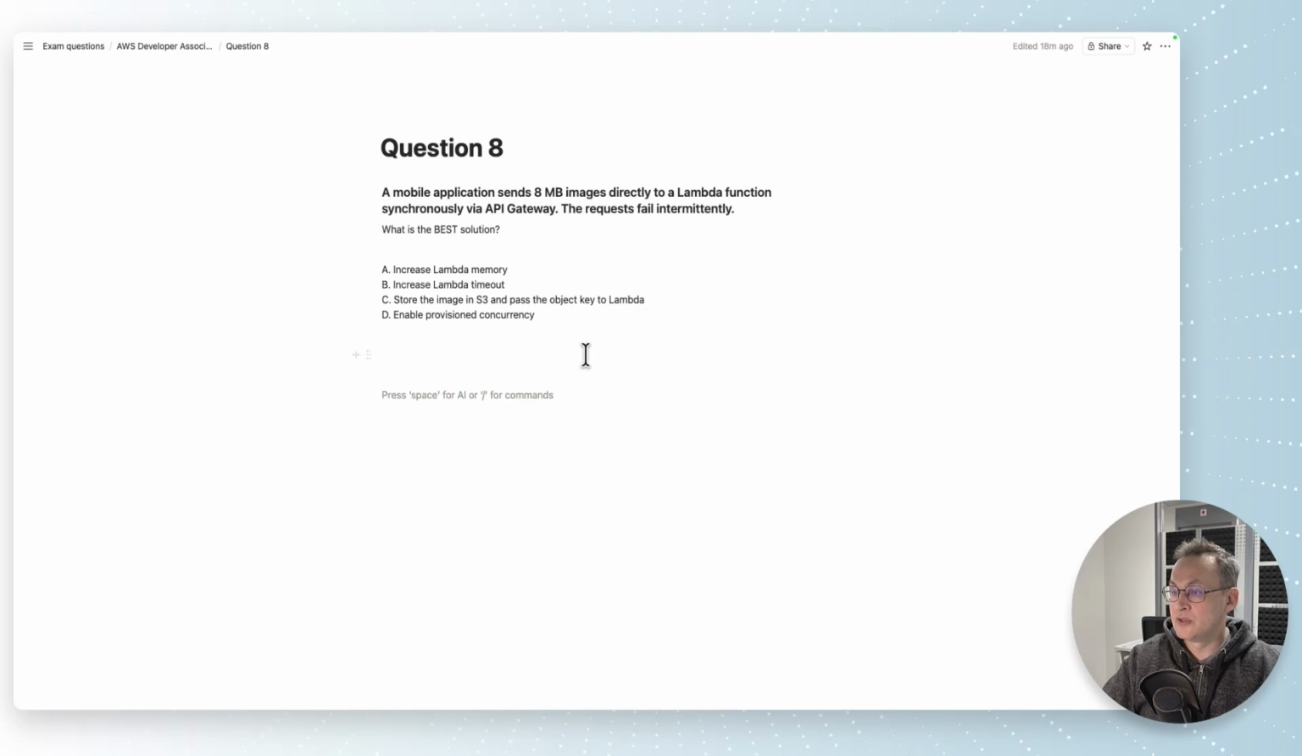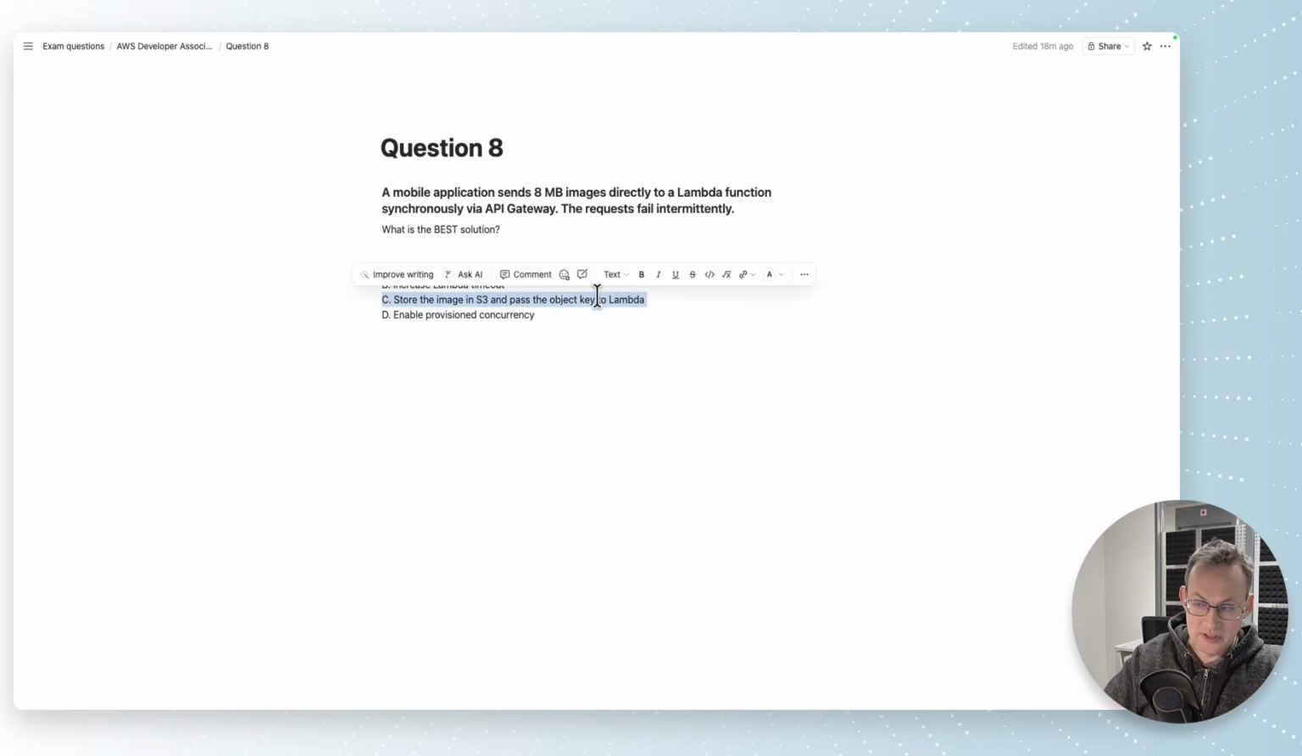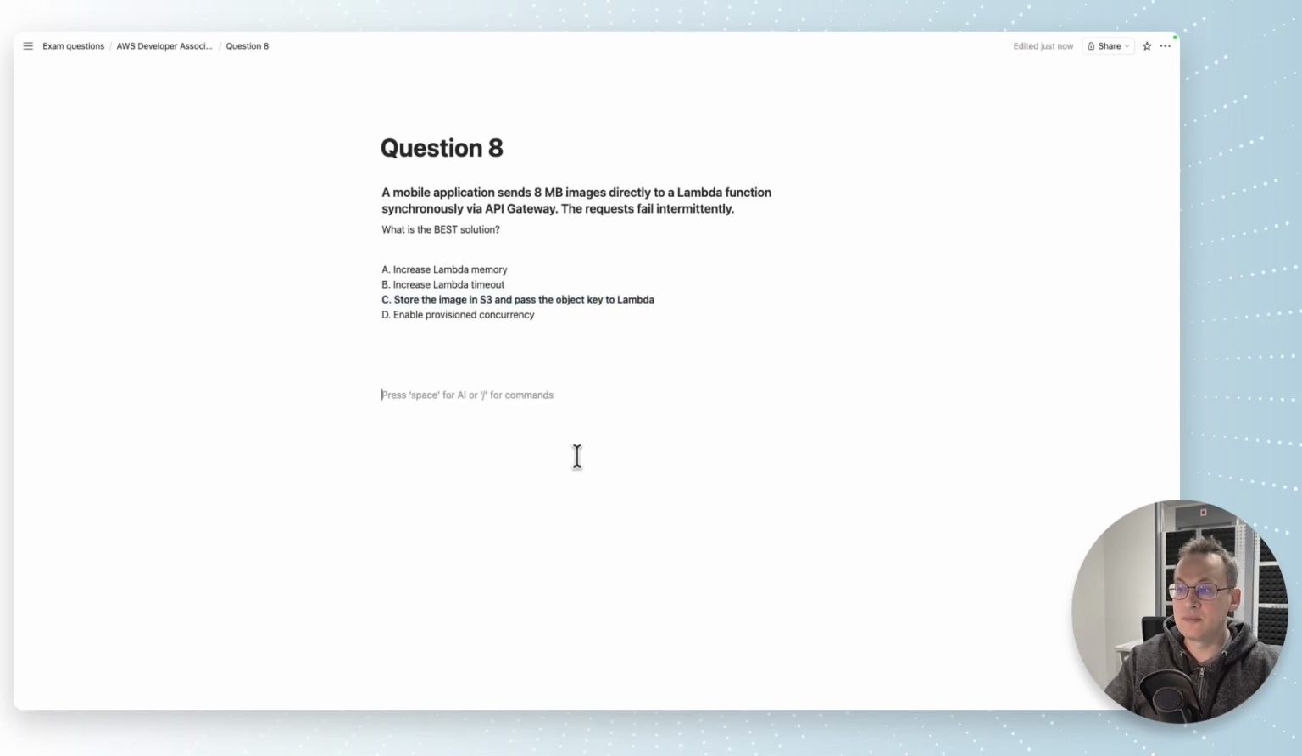And what we can do here is described in option C. We can keep the image in S3 and pass an object key to Lambda. So the mobile application first uploads the image to S3 and then reports only the image S3 URL to the Lambda function.